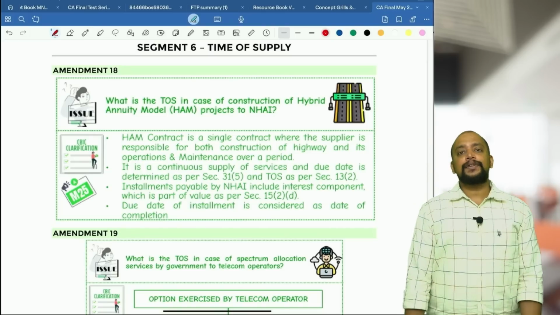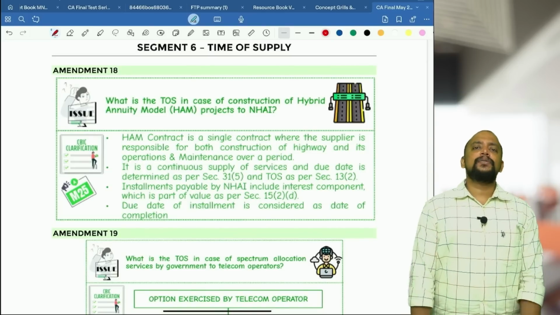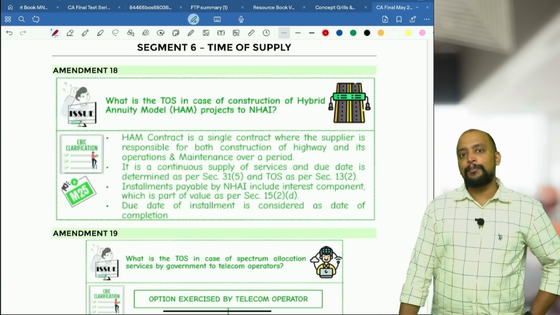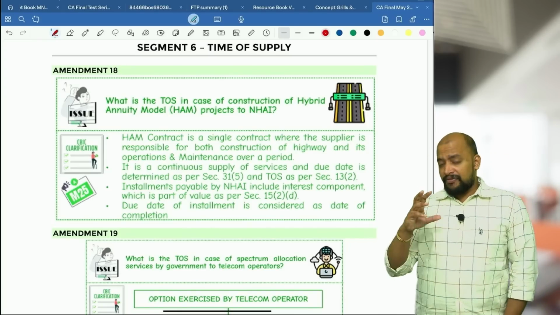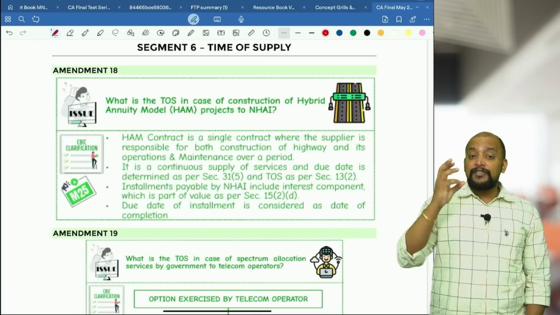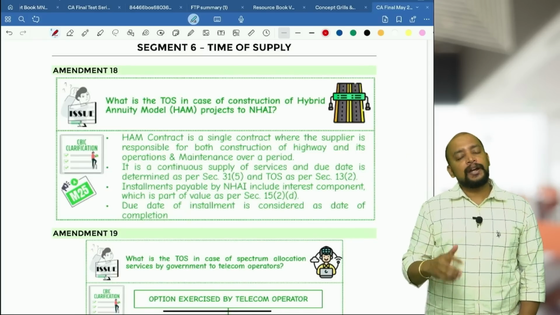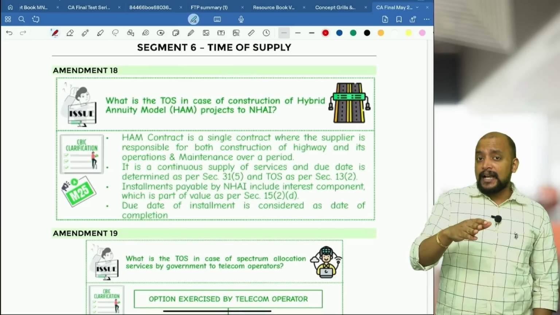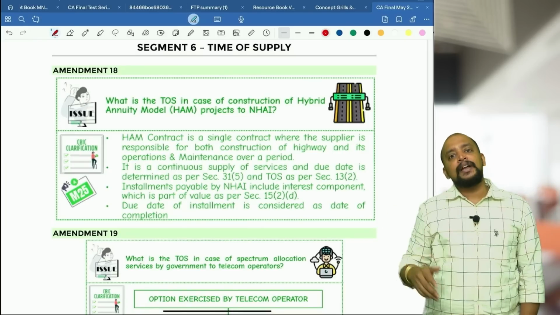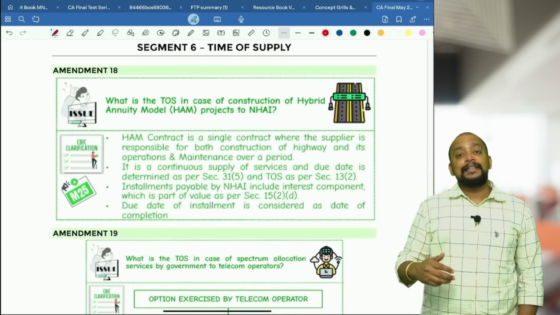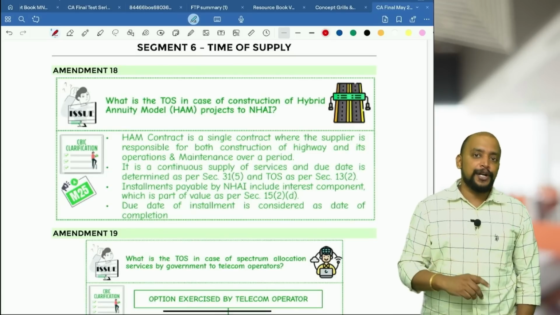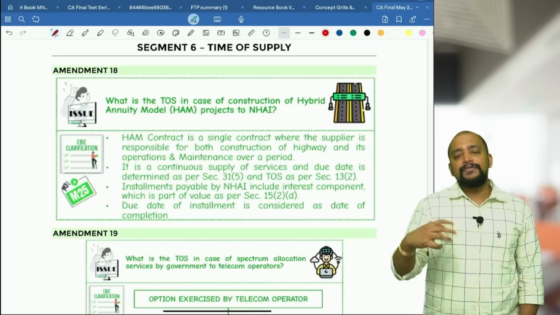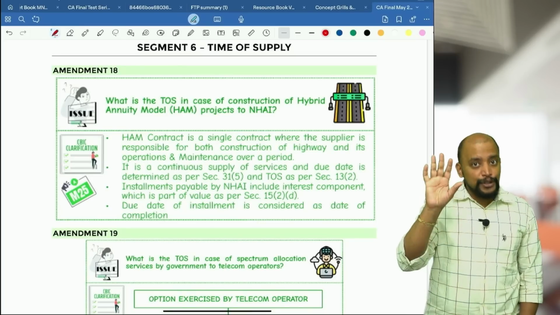And in case of continuous supply of services, usually what will be taken as the due date of invoice? Due date of invoice will be simple. If the due date of installment is ascertainable from the contract, the due date of installment will be taken as the due date of invoice. If the payment is connected to completion of an event, as and when the event is completed, that event completion date will be taken as the due date of invoice. In the absence of that, the date on which the payments are received will be taken as the due date of invoice. So this is the due date of invoice.